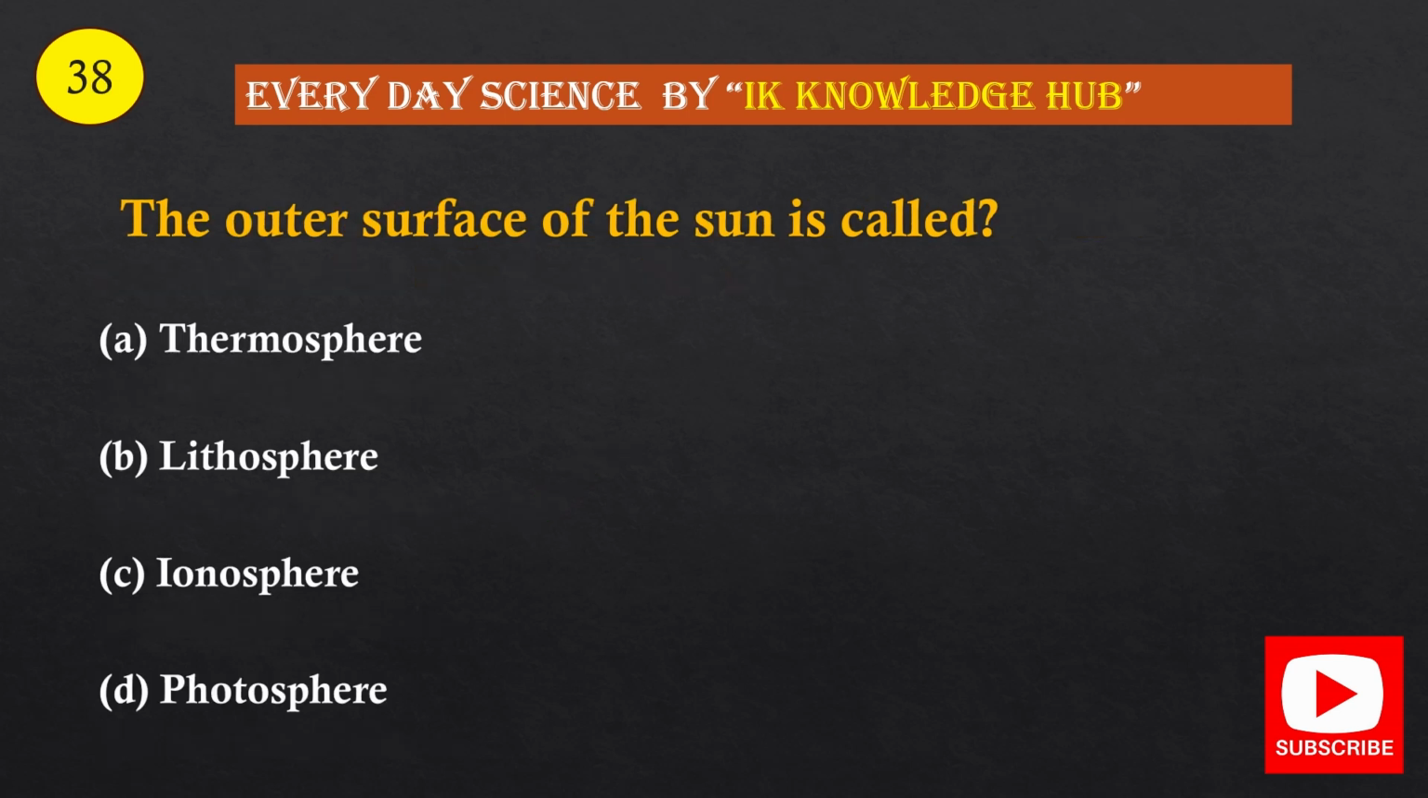Question number 38. The outer surface of the sun is called: option A, thermosphere; option B, lithosphere; option C, ionosphere; option D, photosphere. And the correct option is option D, photosphere.